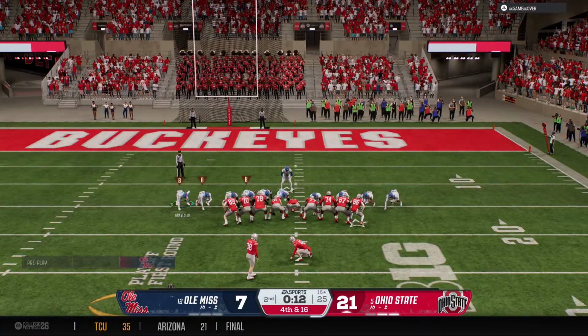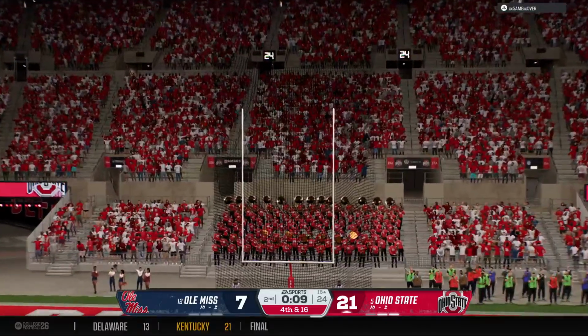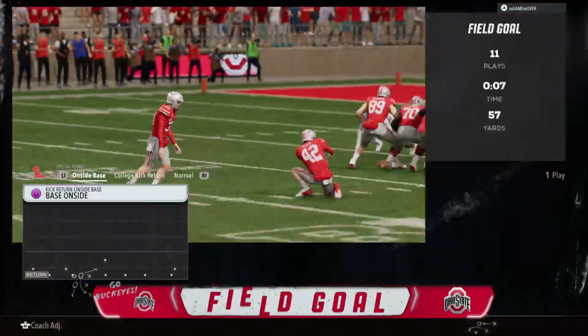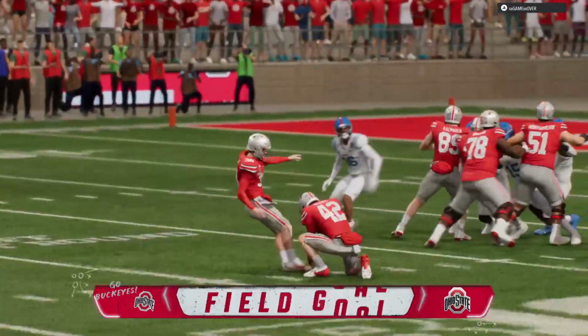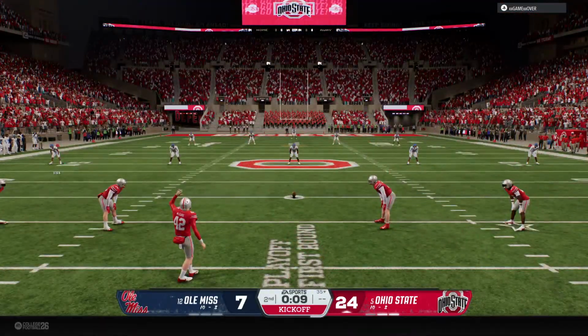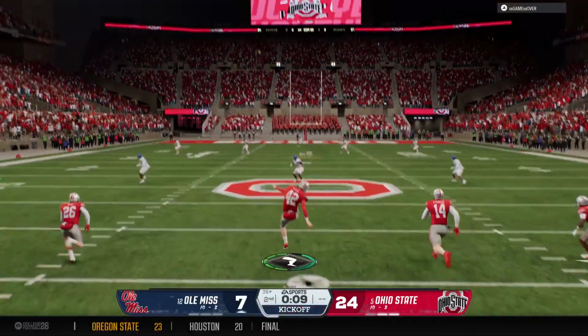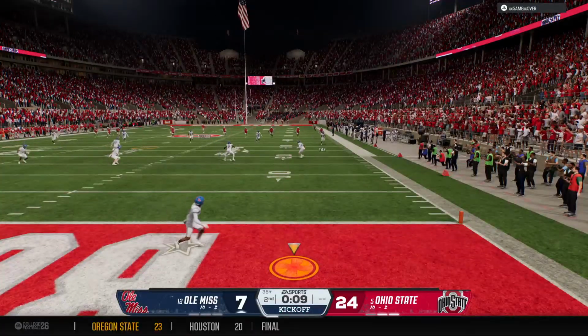So on 4th down, they won't go for it. Out comes the field goal unit trying to add 3 points before halftime. And it sails right through the middle of the uprights. Solid kick. And that will extend their lead even further. So here's the kickoff now. Offense settling for 3, tacking on a little bit of momentum before the halftime break.